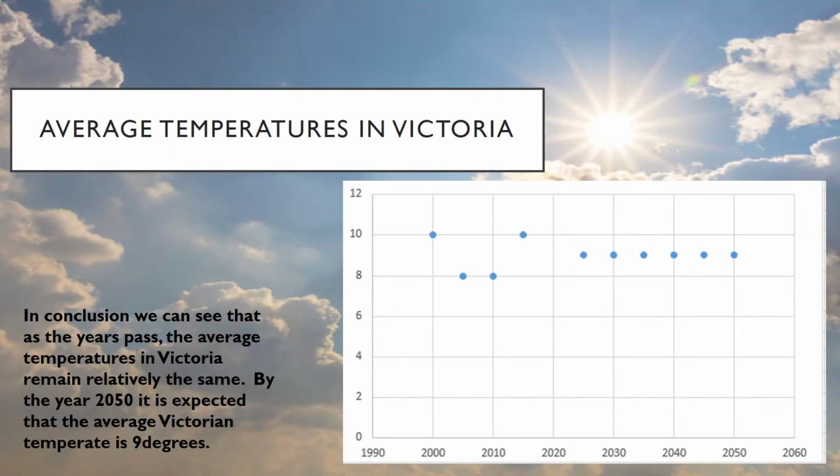Average temperatures in Victoria. In conclusion, we can see that as the years pass, the average temperatures in Victoria remain relatively the same. By the year 2050 it is expected that the average Victorian temperature is 9 degrees.